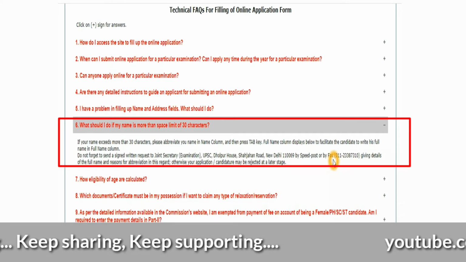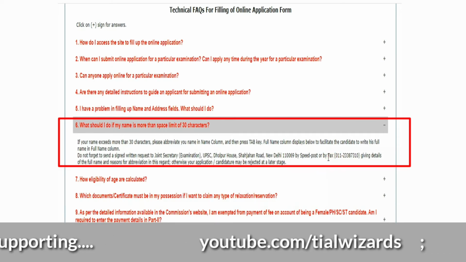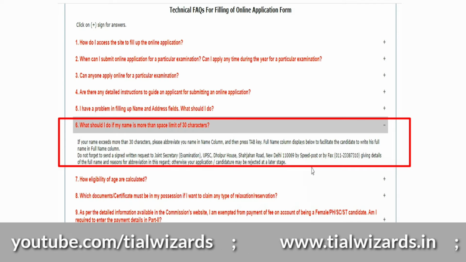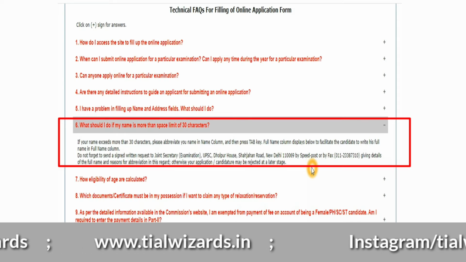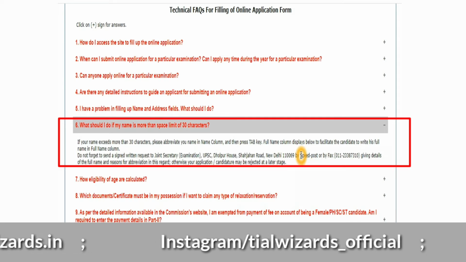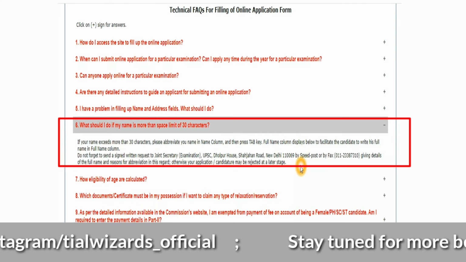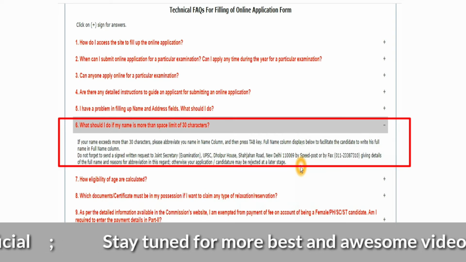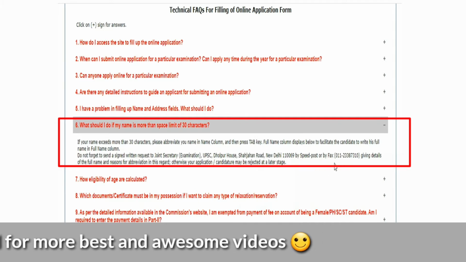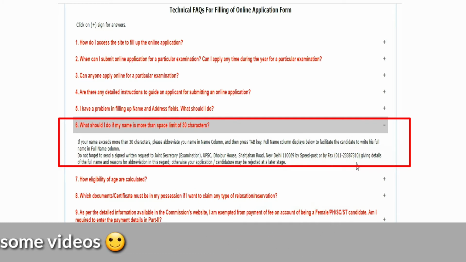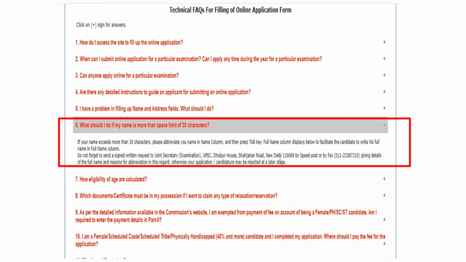My suggestion is to go for fax, because it is easier. If fax is not available in your location, go for speed post. For example, if someone is in Chennai, it may take 2, 3 or 4 days to reach Delhi. So the main thing is fax is the easiest way. If it is not available in your location, then go for post.